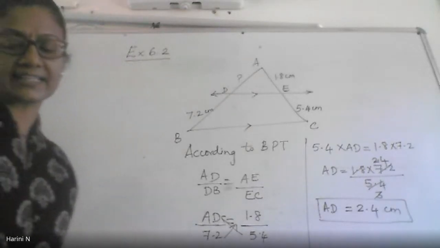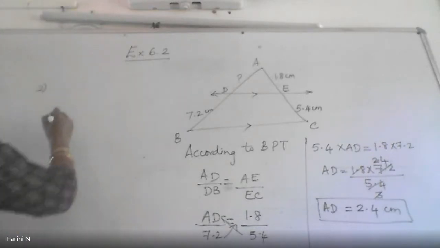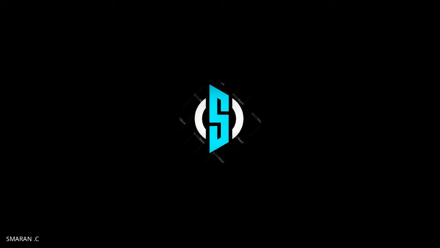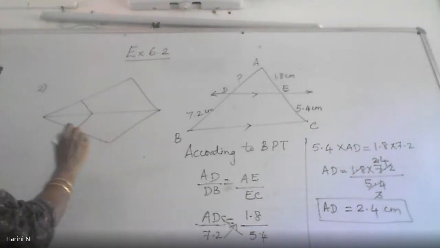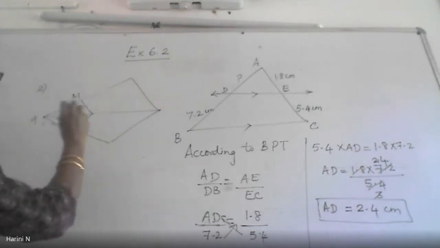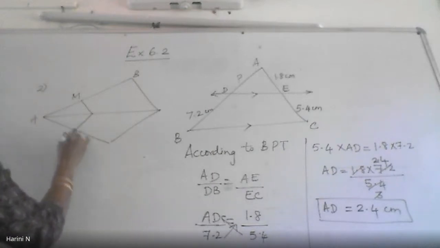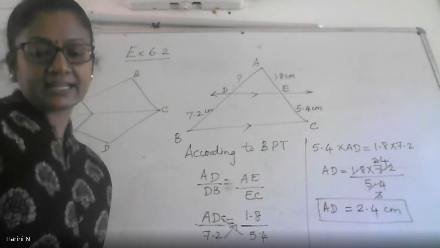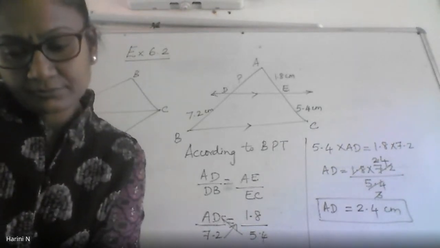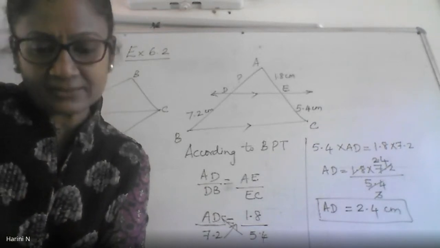Alright. Now anyway, the second one I'll put the diagram on the board. The diagram is like this. Actually, there are 2 triangles you should be able to see there, and there are so many segments in between. A, M, this is B. Then you have an N, this is D, and this is C. So this is the diagram given, and it says E and F. Sorry, this is not the diagram for second one. This is for the third one. Okay, I'll come back to the second one a little later.